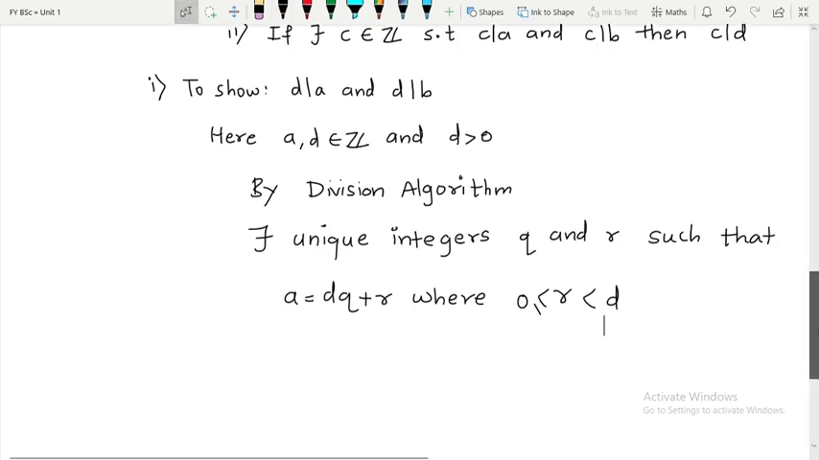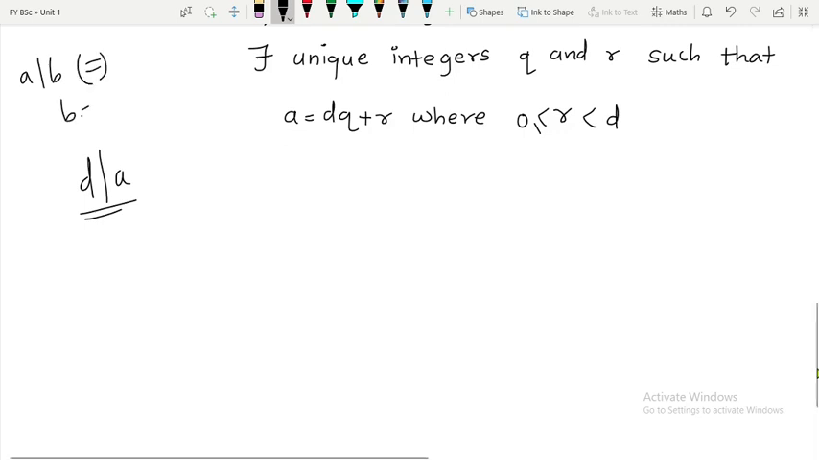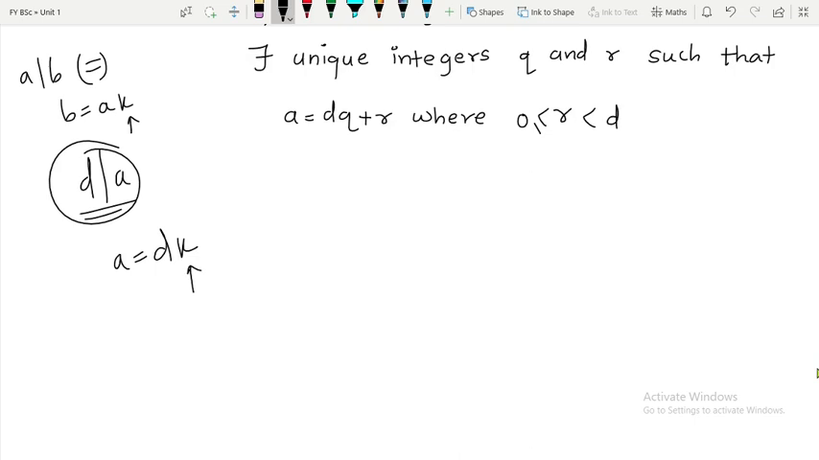Now note one thing, we have to prove D divides A. So how to prove D divides A? Do you remember the definition of divisibility? A divides B if and only if B is equal to AK for some K belonging to Z. So in order to prove D divides A, we have to prove A is equal to DK for some K belonging to Z. Now we already have A is equal to DQ for some integer Q, right? So if I prove R is equal to 0, then I am through, because then I will have A is equal to DQ and I can say D divides A.